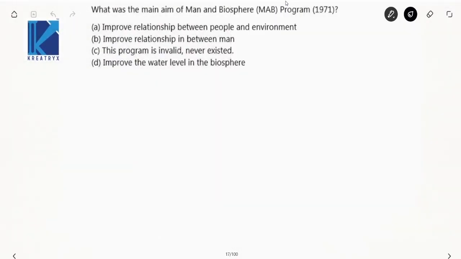What was the main aim of the Man and Biosphere program? What is the main aim? Improve the relationship between people and environment. See here, the term itself is self-explanatory. Right? The main aim is to improve the relationship between people and environment. The next one, improve relationship between man. No, perfectly wrong. This program is invalid, never existed. You have to rule it out. Improve the water level in biosphere. No, it was wrong. Your first option is perfectly right. Now, next one.